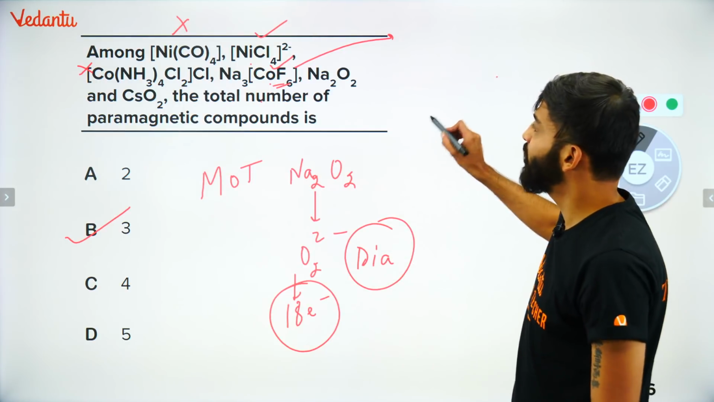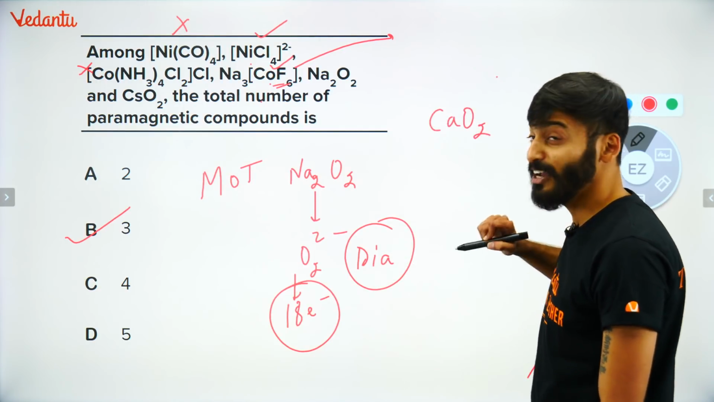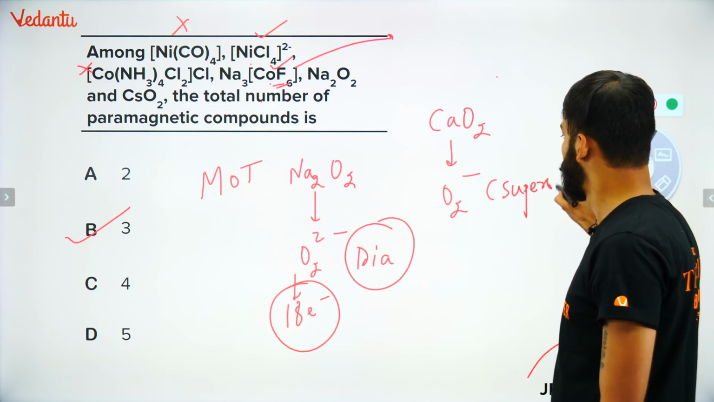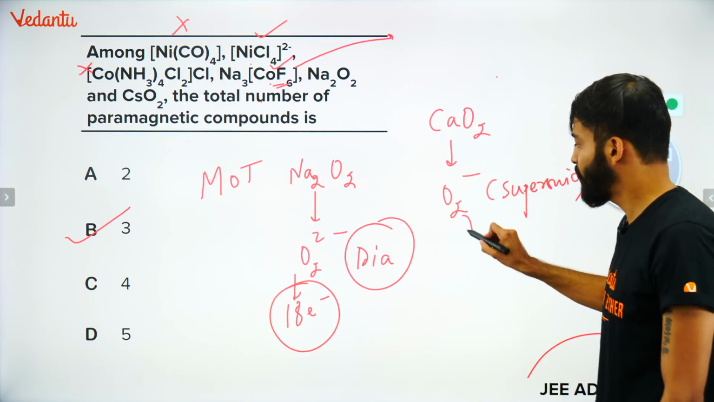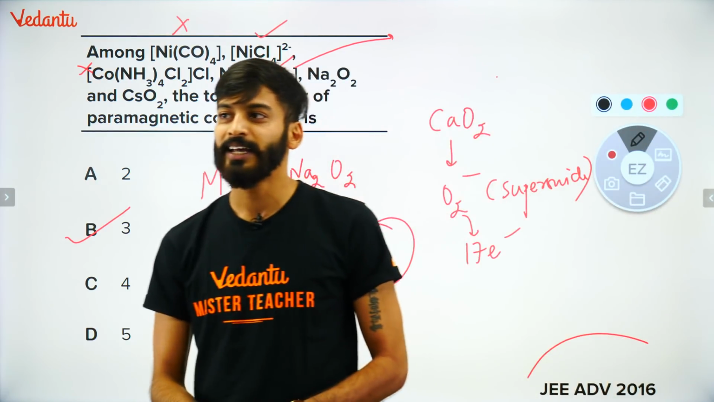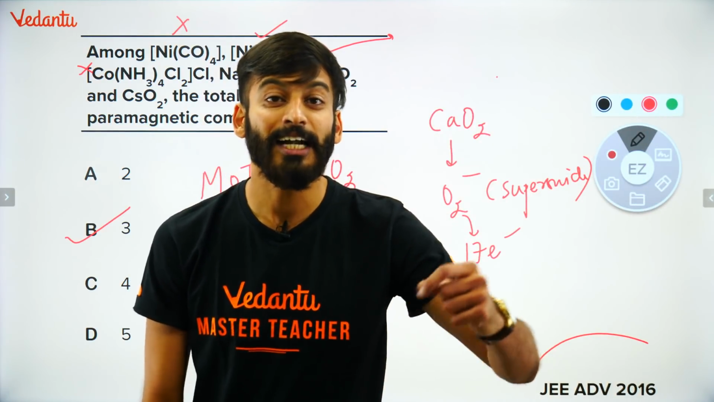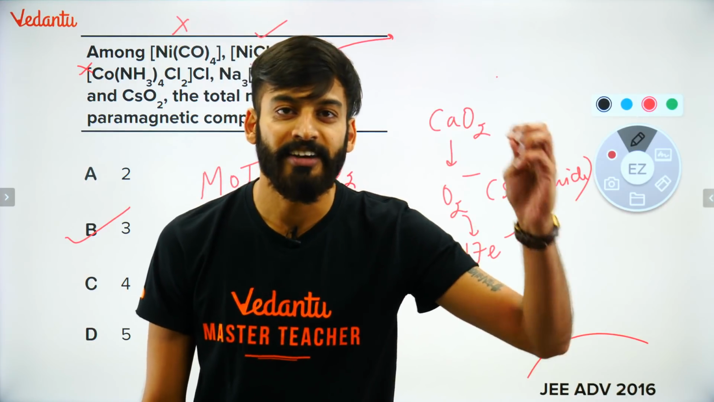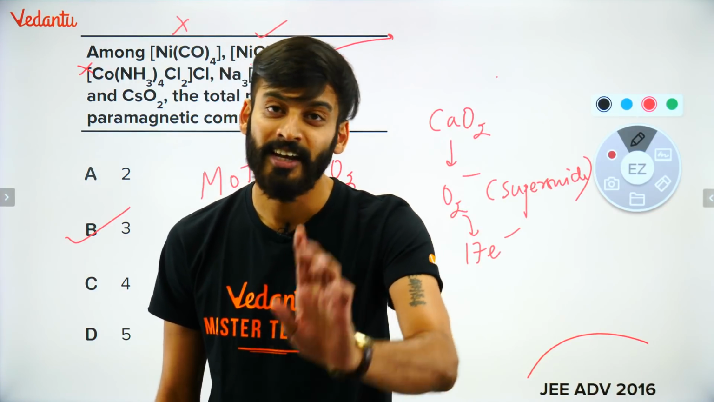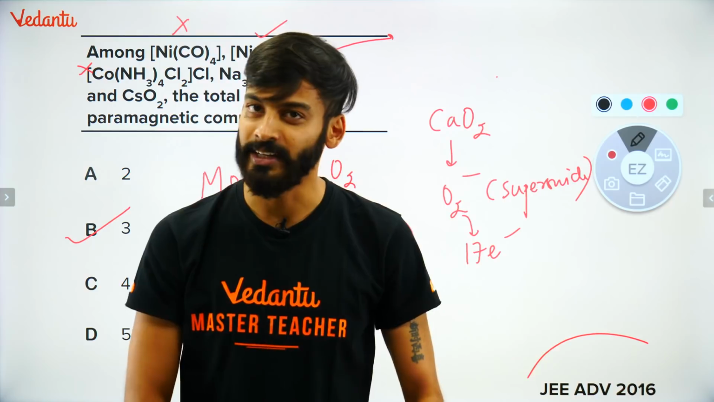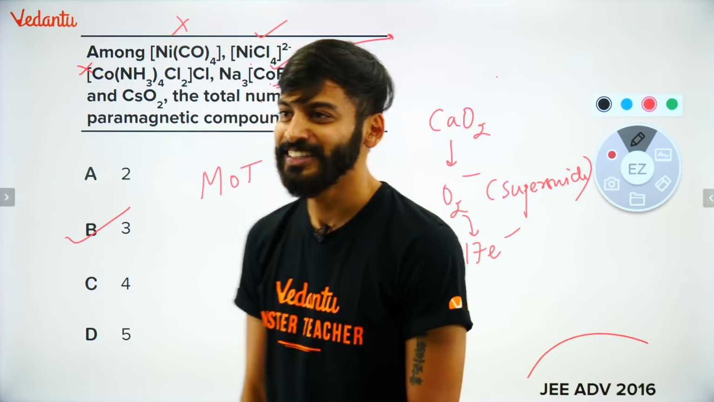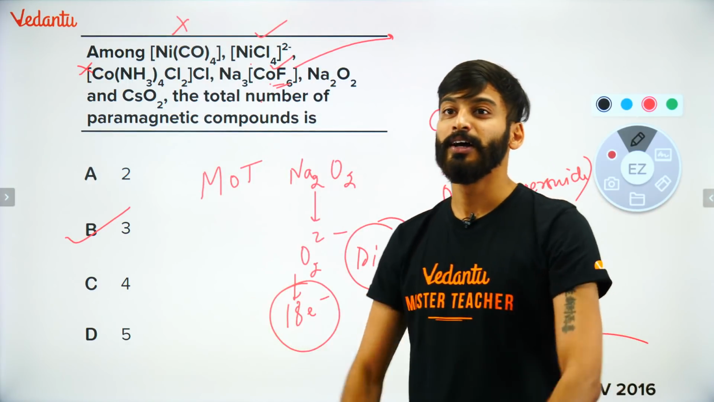ठीक है? Similarly, if I talk about CsO2, this will become O2 minus. This is nothing but superoxide. It will have how many electrons? 17 electrons. Shall I give you a trick? एक trick बताऊं? Whenever you have odd electrons in MOT, it will definitely be paramagnetic. If it is having an even number of electrons, then go for MOT. Then you have to actually write and find the answer. But if the number of electrons is always coming odd, paramagnetic is your answer. ठीक है? तो ये this is a trick which we can actually आराम से याद कर सकते हैं.